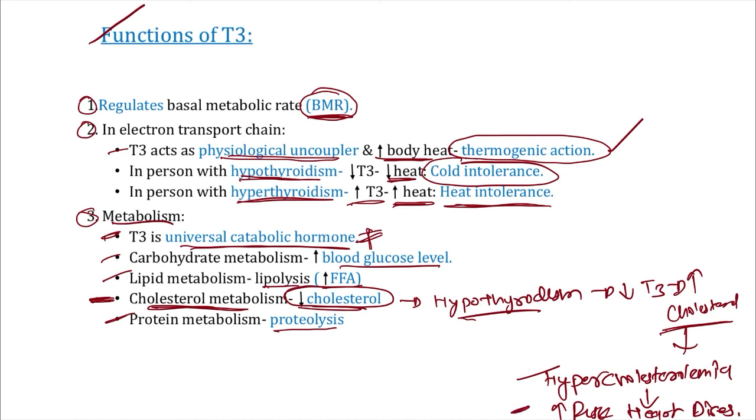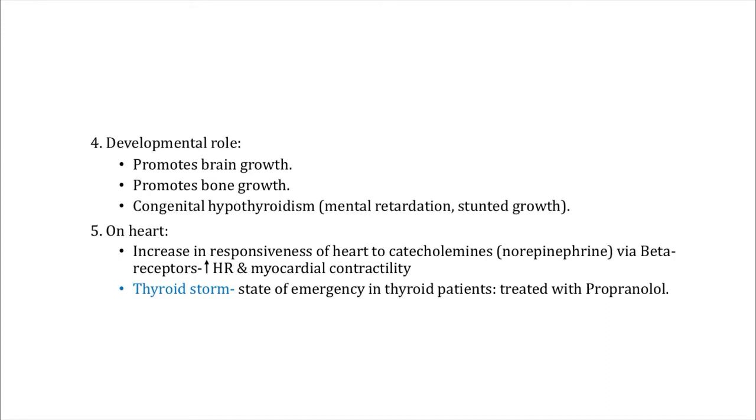With this important note, the other function of thyroid hormone is the developmental role. How, sir? Thyroid hormone promotes brain growth. It increases the myelination throughout the CNS, sir. Not only that, sir, it also promotes bone growth. That's why in conditions like congenital hypothyroidism, due to absence of thyroid hormone, the child develops something very specific called mental retardation. Why, sir? Because there is no proper brain growth. Also, there is no proper bone growth, that's why the child develops stunted growth.